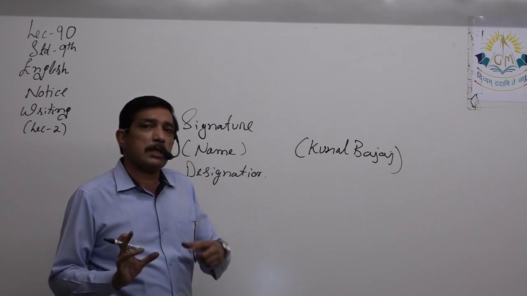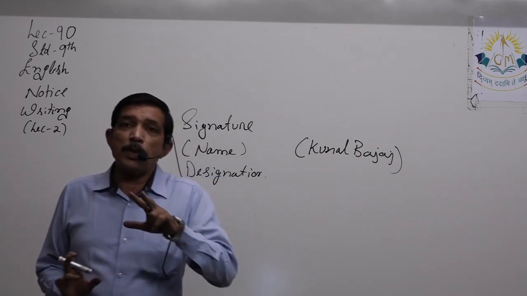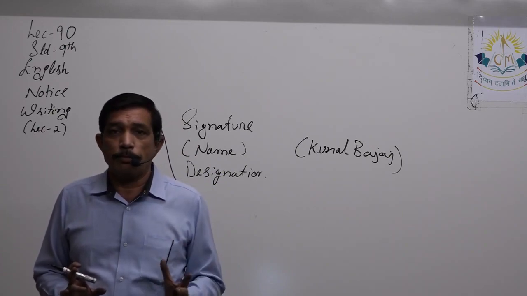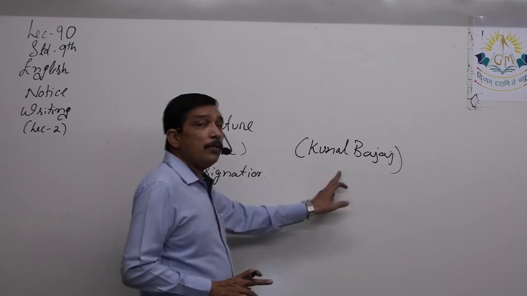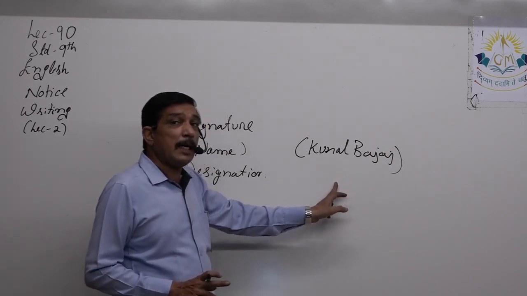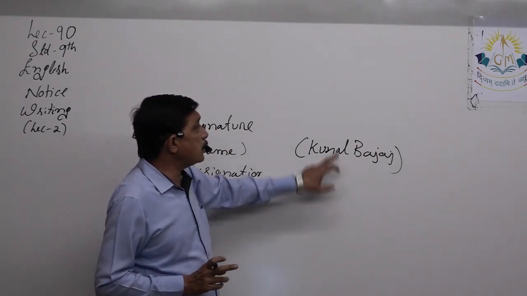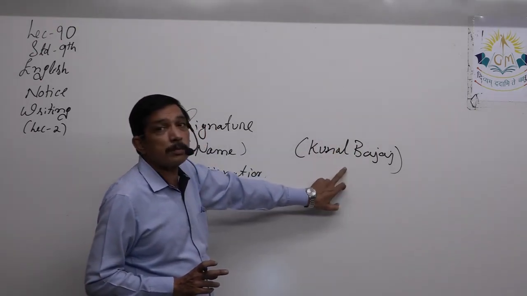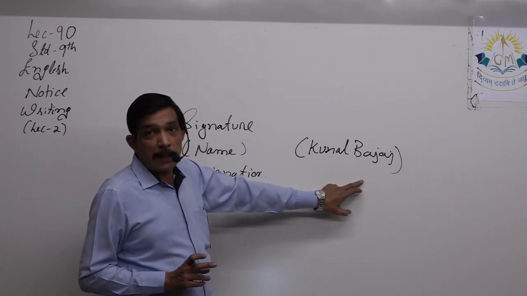Legible, illegible, signatures are never legible or illegible. Signature में से नाम नहीं ढूंढना है, इसीलिए क्योंकि नाम क्यों, why are we writing the name separately? We are writing the name separately. That means this signature belongs to this person. This is the name of the person who is signing it.